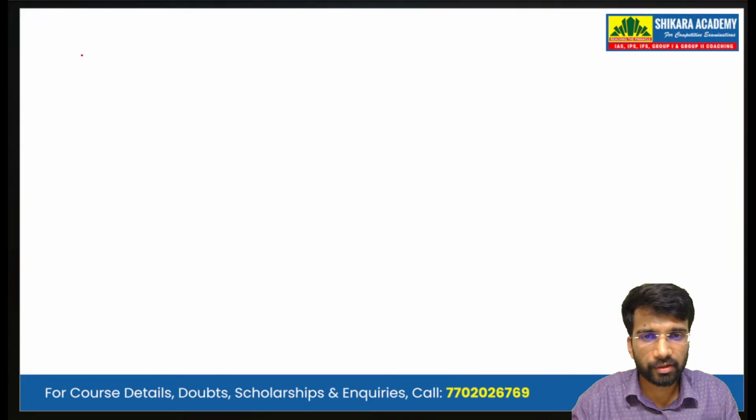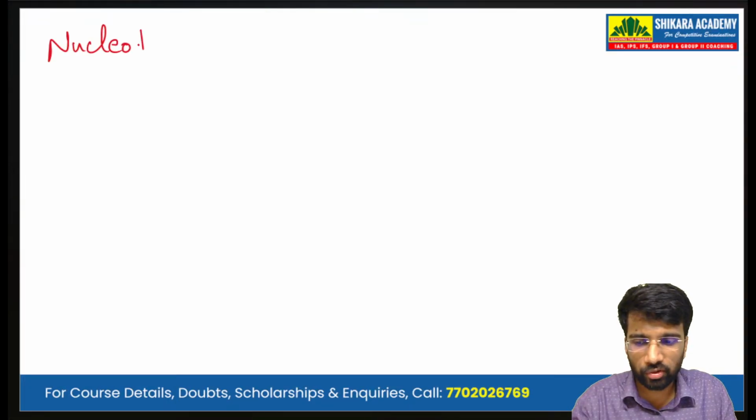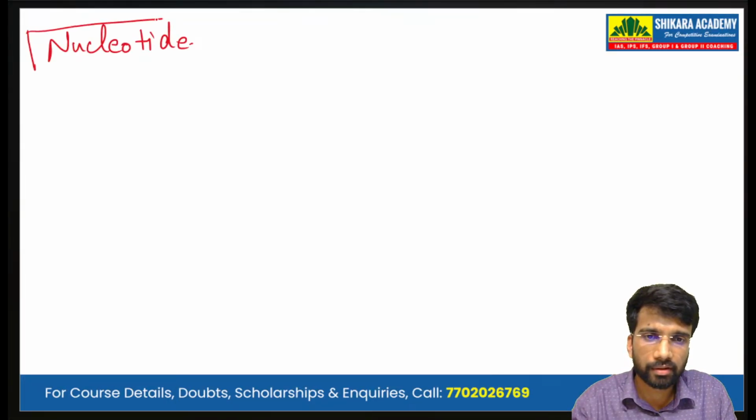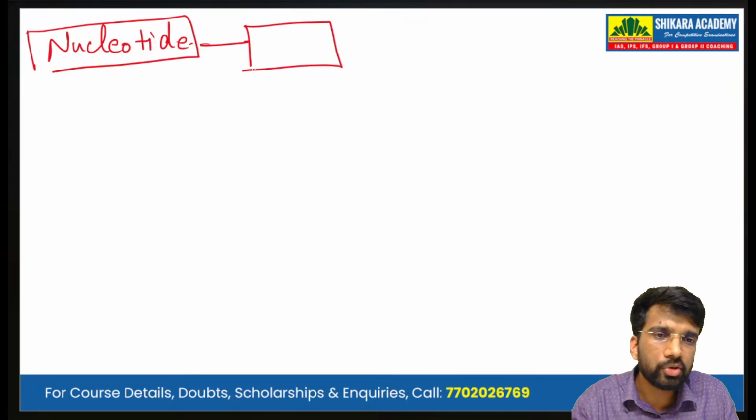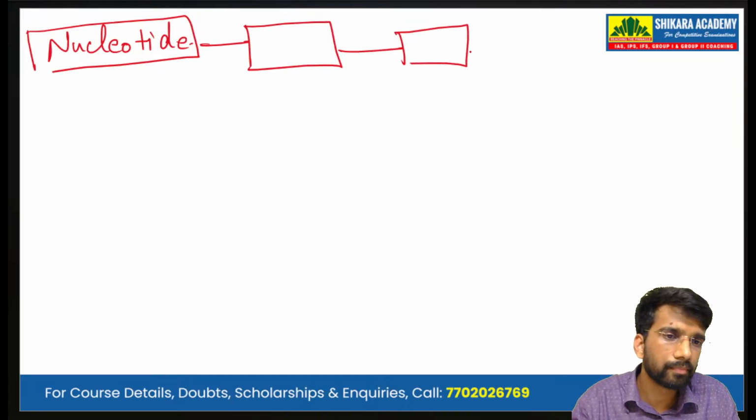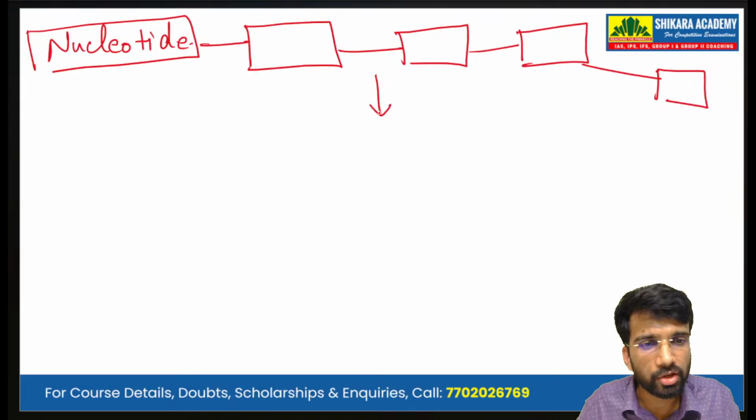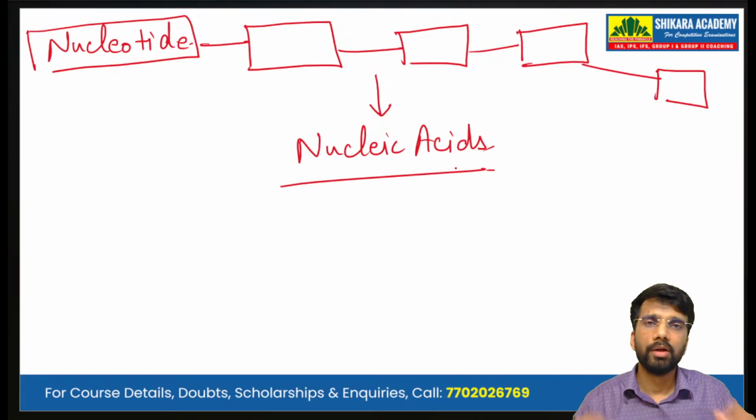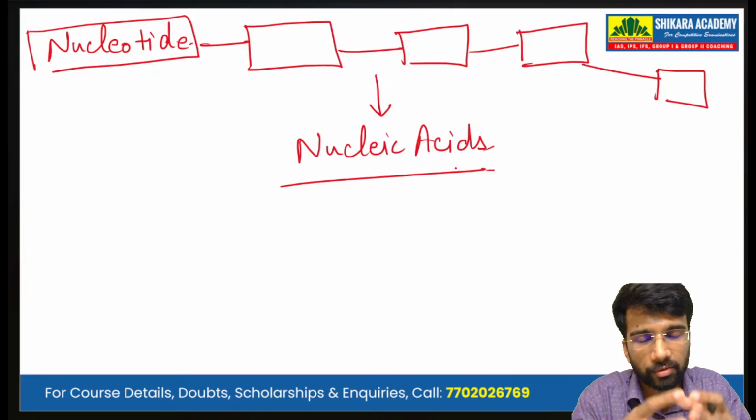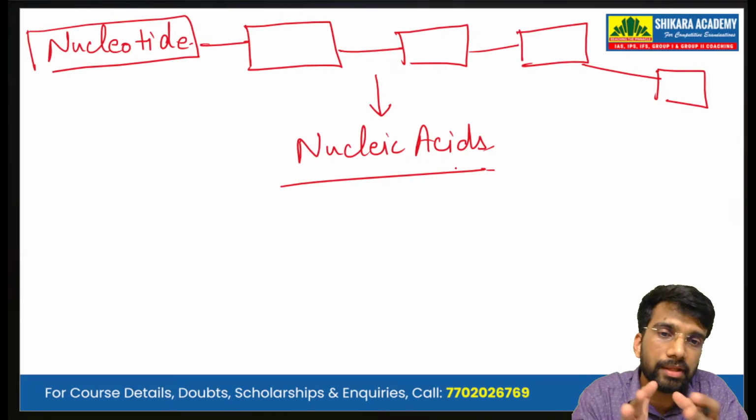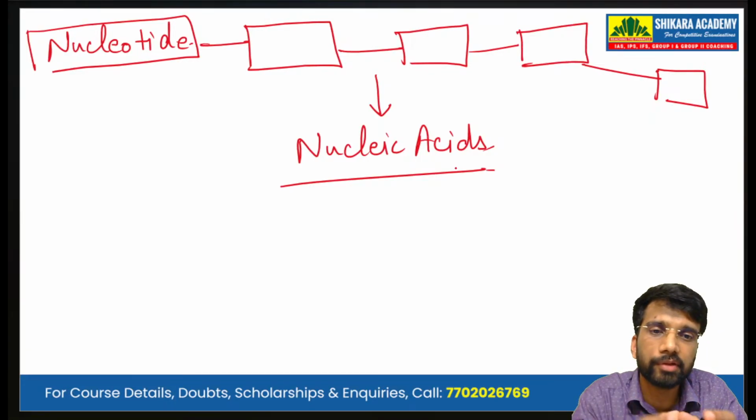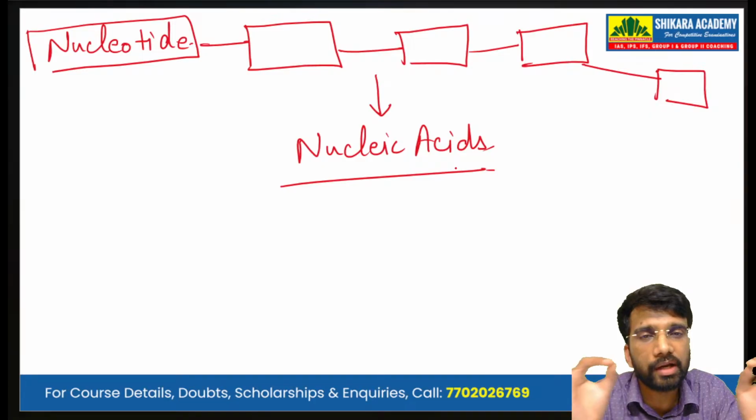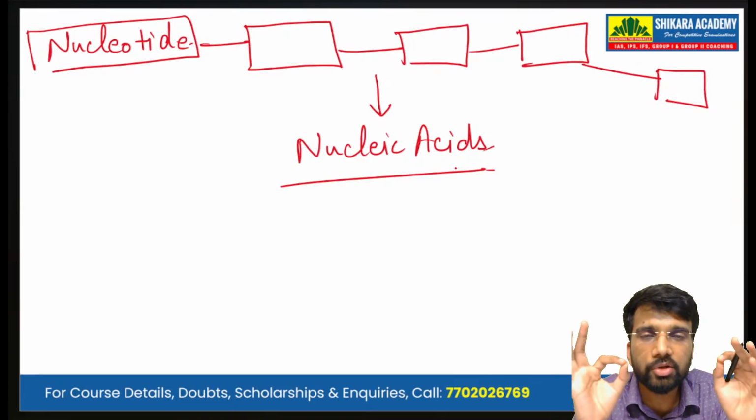So we see we have a nucleotide. This chain of nucleotides gives us the nucleic acids. So we have a nitrogenous base. Nitrogenous base plus sugar gives us the nucleoside. Nucleoside plus the phosphate group gives us the nucleotide, and the chain of nucleotides gives us the nucleic acid, is known as the nucleic acid.